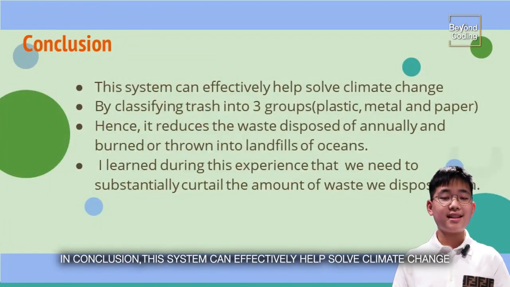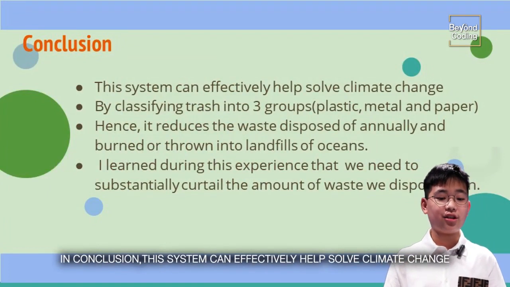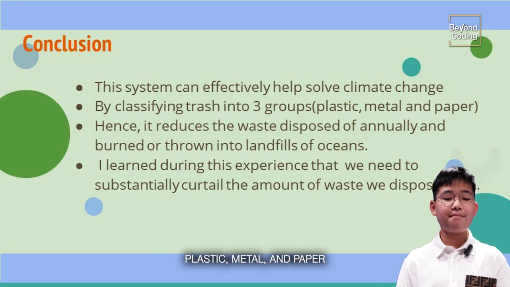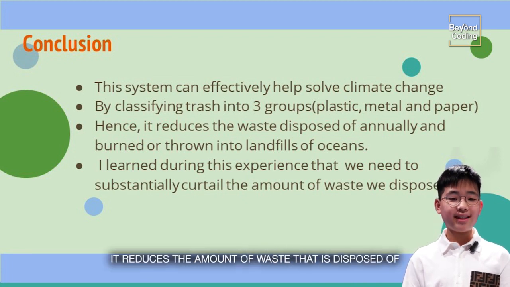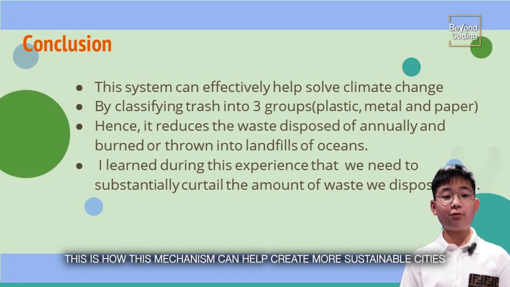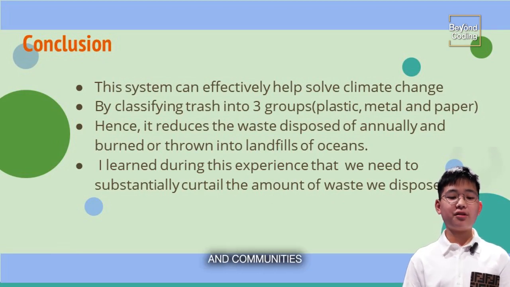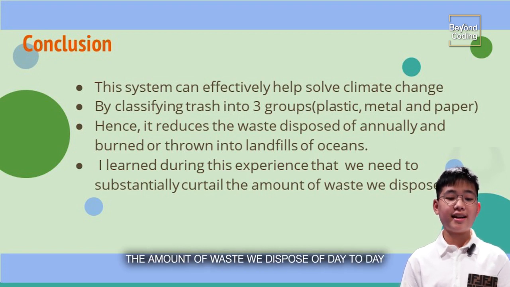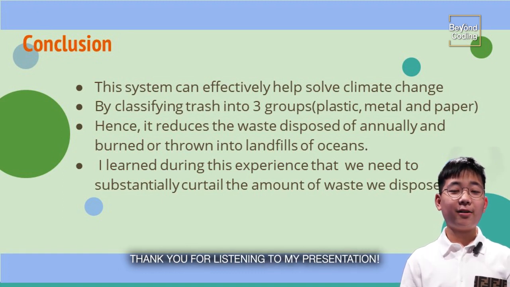In conclusion, this system can effectively help solve climate change by classifying trash into 3 groups: plastic, metal, and paper. As a result, it reduces the amount of waste that is disposed of. This is how this mechanism can help create more sustainable cities and communities. I learned during this experience that we need to substantially curtail the amount of waste we dispose of day to day. Thank you for listening to my presentation.